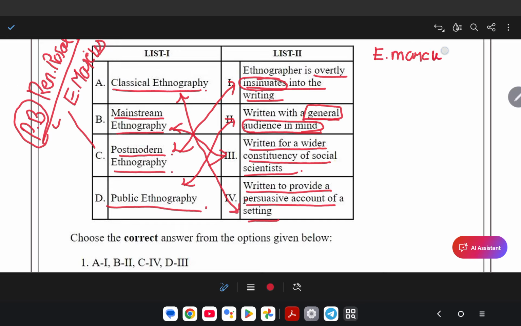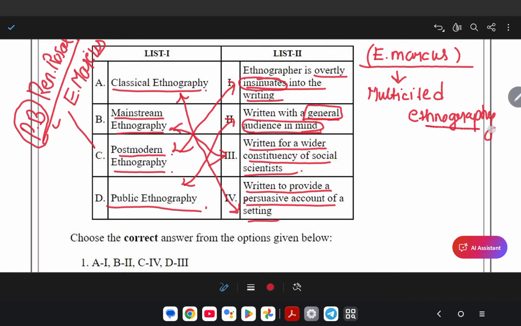Marcus gave a very important concept related to ethnography, called multi-sited ethnography. And Renato Rosaldo gave the concept of culture truth, and Pierre Bourdieu gave the very important concepts habitus and reflexivity.